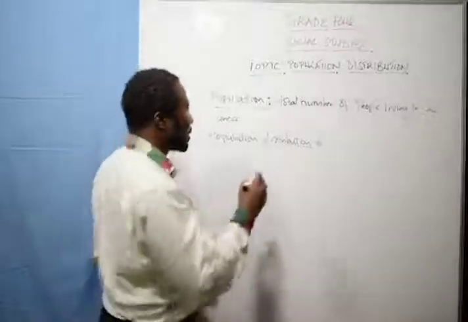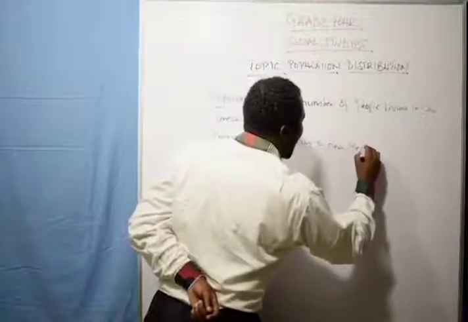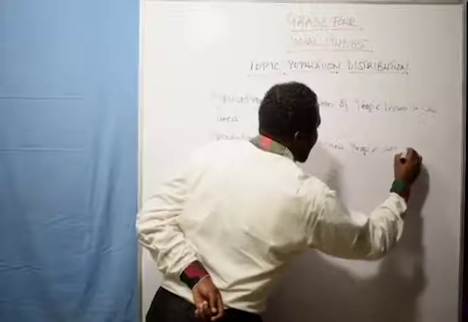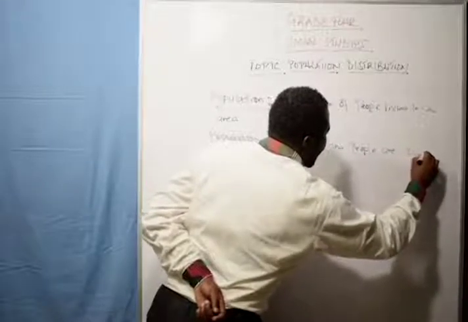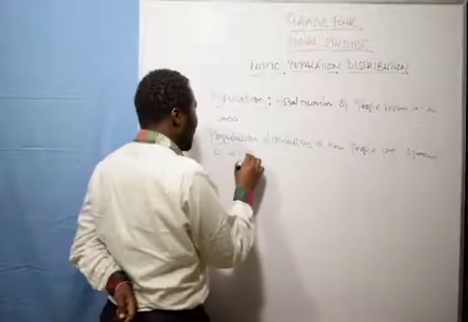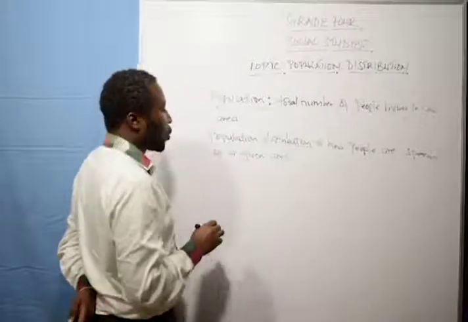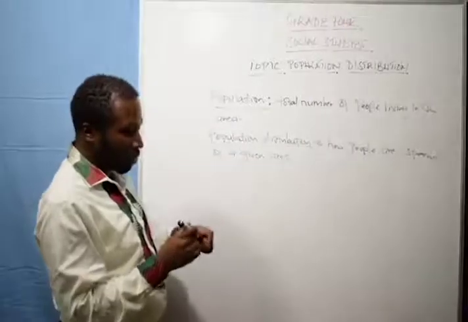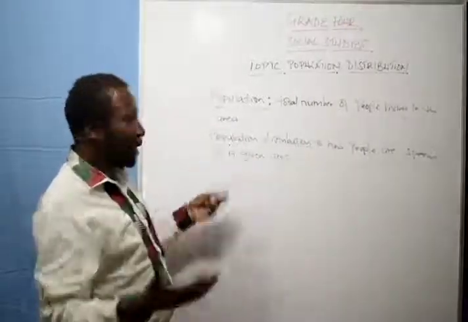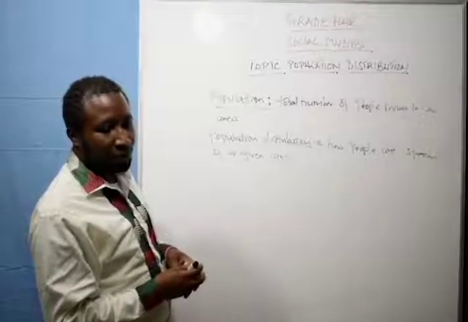That is what we call population distribution: how are the people spread over a given area?